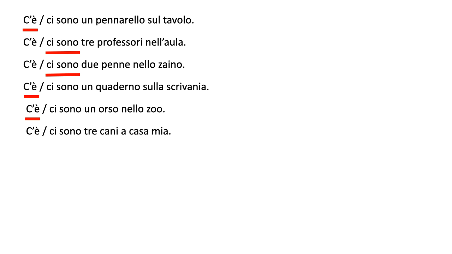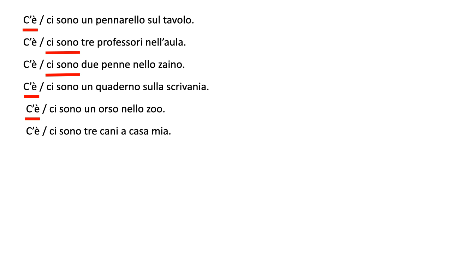A couple more examples. C'è o ci sono 2 libri sullo scaffale? Uno scaffale vuol dire a shelf. I don't have any pets because we live in a tiny apartment in Manhattan, but you know, one can dream. I really like dogs. Ci sono 2 libri sullo scaffale. Books, ci sono, right? Then C'è o ci sono una finestra nella stanza? Una finestra, only one. So c'è.